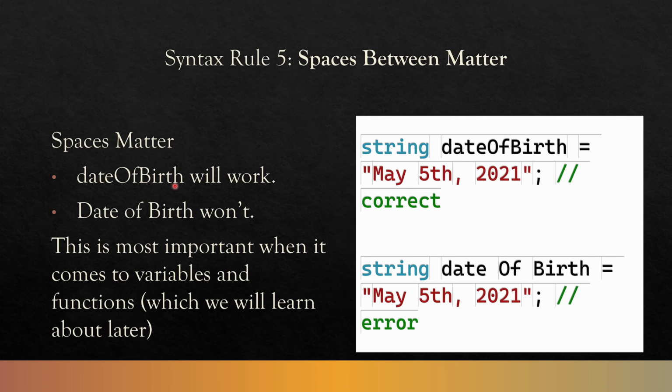Spaces matter. DateOfBirth will work. There's no spaces here. However, when you have date of birth with spaces in between, these are now 3 different statements, 3 different things. The compiler does not know that you meant date of birth as one object or one thing. By putting the spaces in between it, you're saying it's something different. This is most important when it comes to variables and functions, which we'll learn about later. But for now, dateofbirth, this works. Does not follow Unreal conventions, but it works. When you put spaces in between, these are now 3 different things, and you'll end up throwing an error.